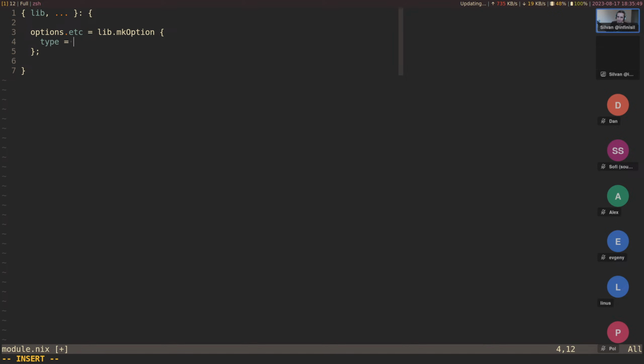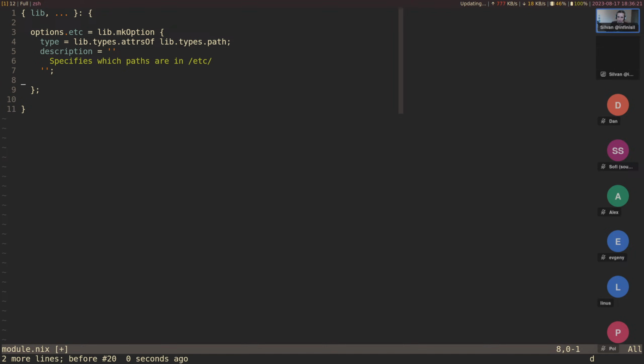The type should be something like lib.types.addErrorContext, lib.types, let's say path. We can also add a description, a good pattern to follow. It specifies which files, or which paths, are in etc.